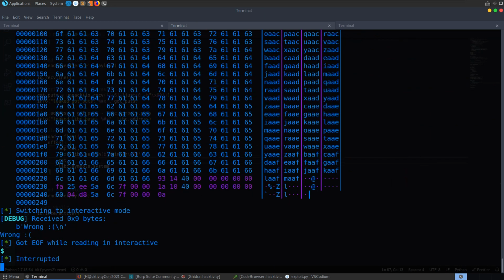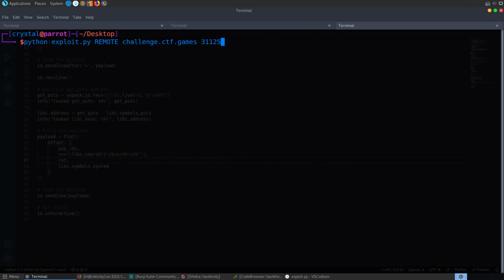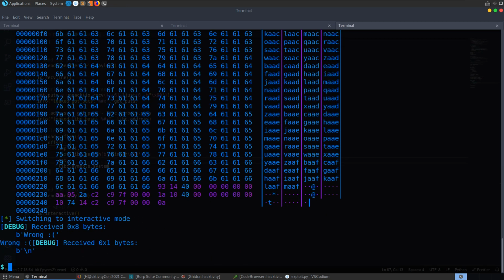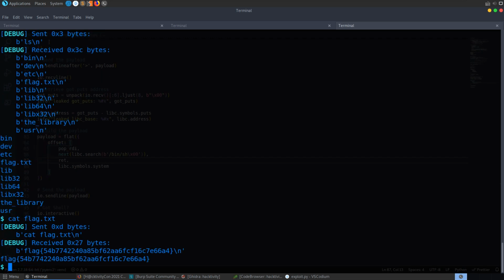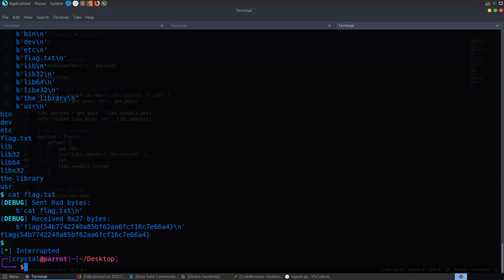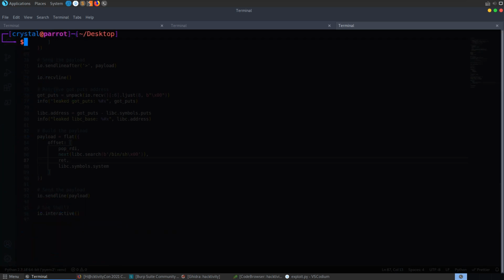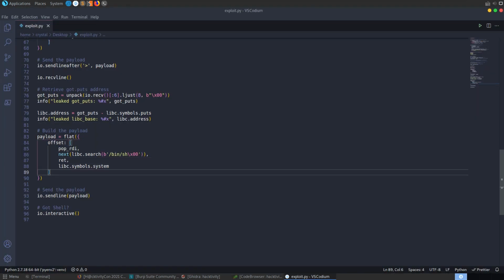That didn't work because I did that locally, and my local version is not using the same libc. Let's try it remotely. And it runs through, it says we're wrong, but this time it doesn't say end of file, and if we try to list, you can see we've got all the files here, and we can cat out the flag.txt. So that's the challenge solved. There's the remote and the local script. We didn't really have to change too much at all.